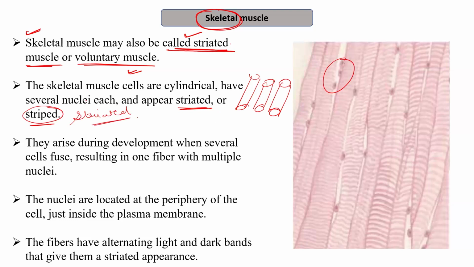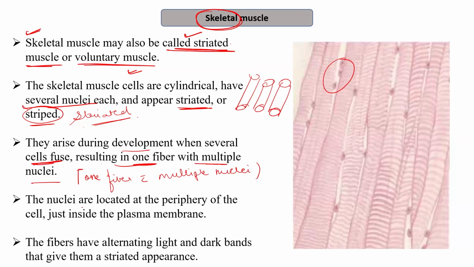So since they consist of various nuclei, how must they be formed? By the fusion of various cells. So during the development, they arise by the fusion of various cells, resulting in one fiber with multiple nuclei. These are cylindrical, one fiber with multiple nuclei formed by the fusion of many cells during their development.